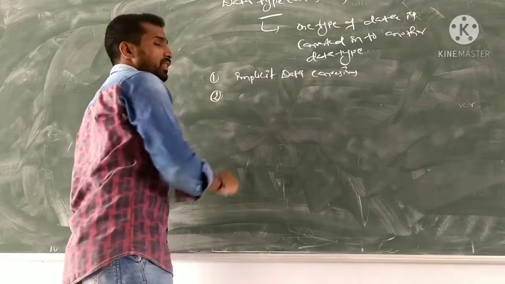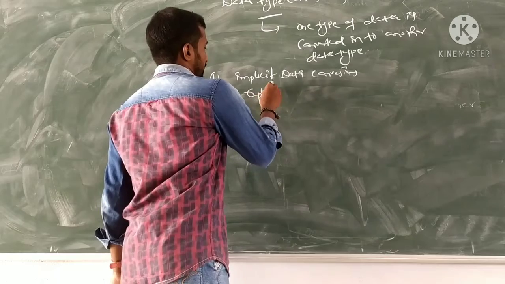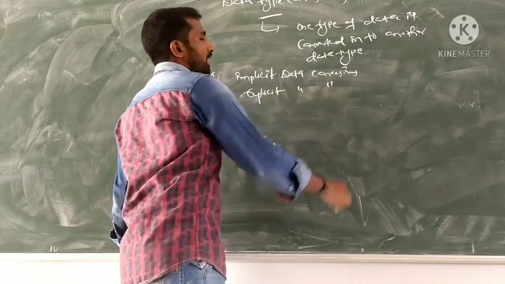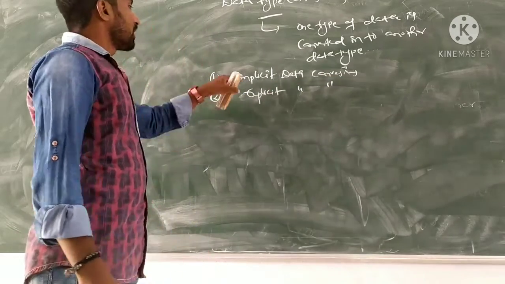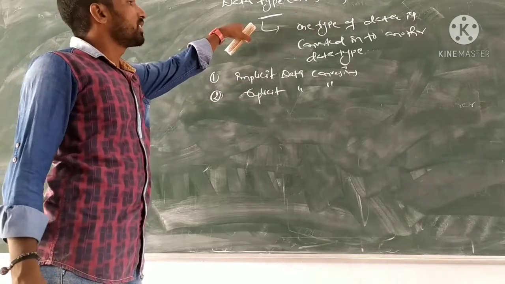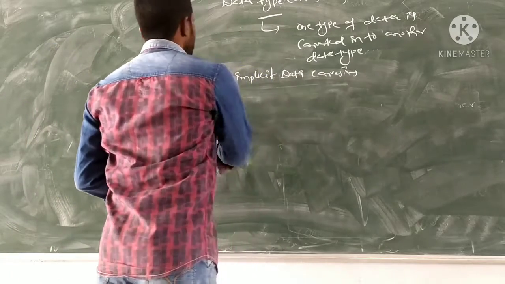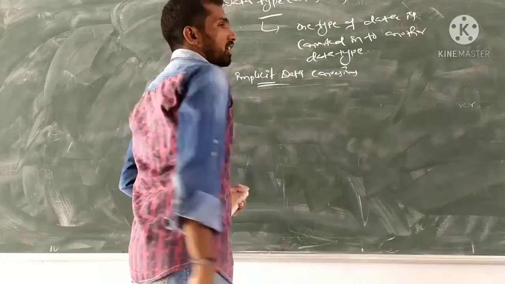By using these two types of conversions, we convert one data type to another data type. We are discussing the first one, implicit data type conversion.